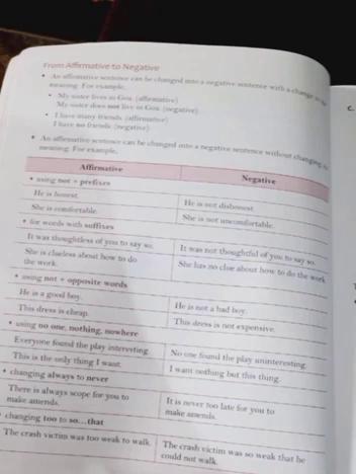What is the opposite word of good? Bad. So how can we change it using not? He is not a bad boy, because good is there and bad is its opposite word. So he is not a bad boy. Like this we can change it into negative.